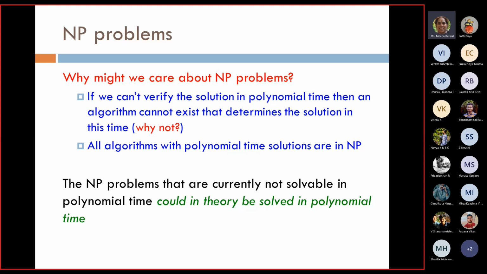If you are not even able to verify, given some input and some particular solution, whether that solution is correct or not, that means you will never have an algorithm. That means we can't even hope for algorithms. So all problems with polynomial time solutions are in NP. The meaning is, if the solution is given to me, I am able to verify it in polynomial time. Then this comes under the NP problems.